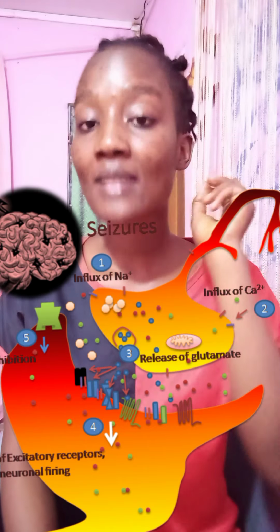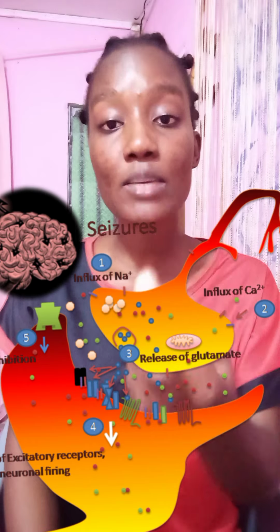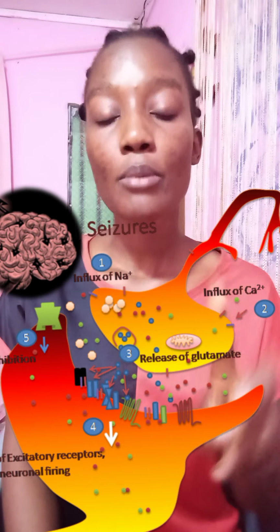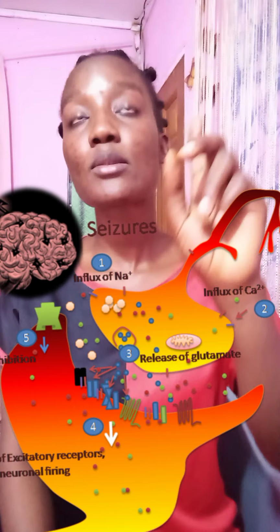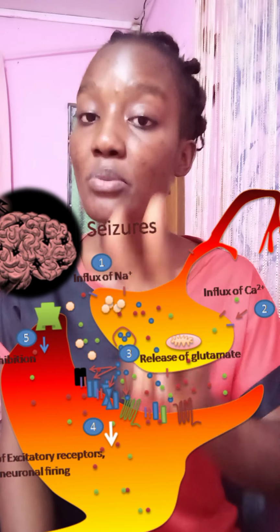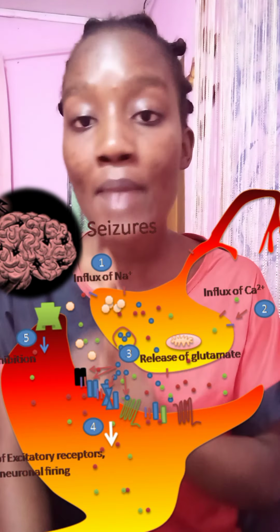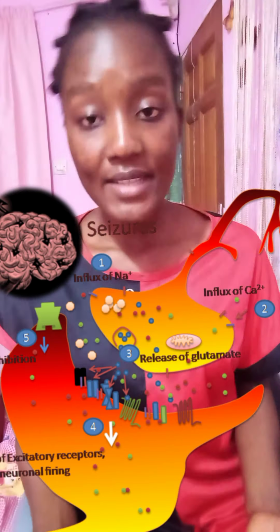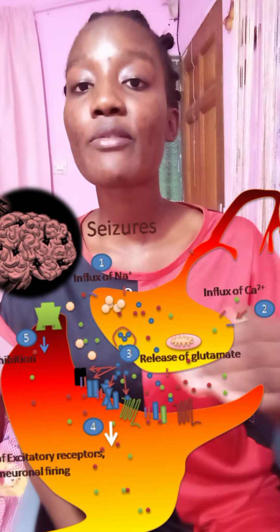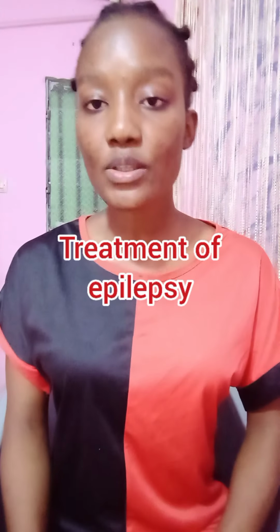We have glutamate and GABA. Glutamate has an excitatory effect on neurons, while GABA has an inhibitory effect on neurons. So glutamate, being released upon the entry of sodium and calcium ions in the presynaptic neuron, activates its two receptors present at the postsynaptic neuron. That is AMPA, which allows the entry of sodium ions into the postsynaptic neuron, and NMDA, which allows the passage of calcium ions from the presynaptic neuron to the postsynaptic neuron. After this high depolarization, we have another neurotransmitter, GABA, which has an inhibitory effect to cancel the effects of glutamate.